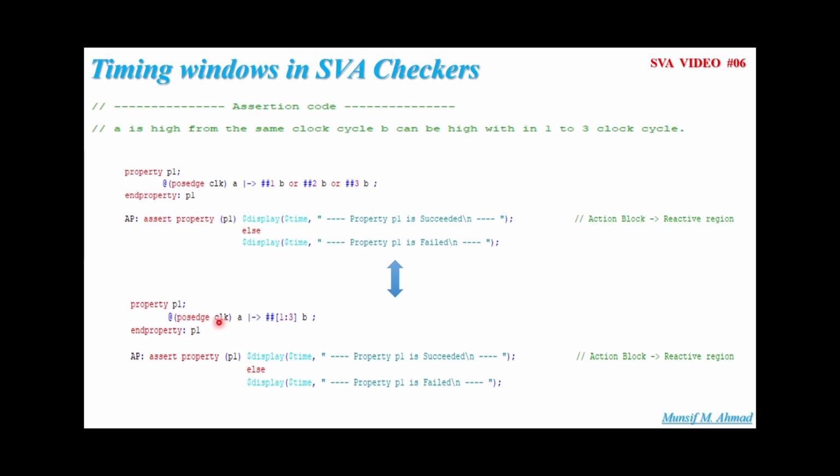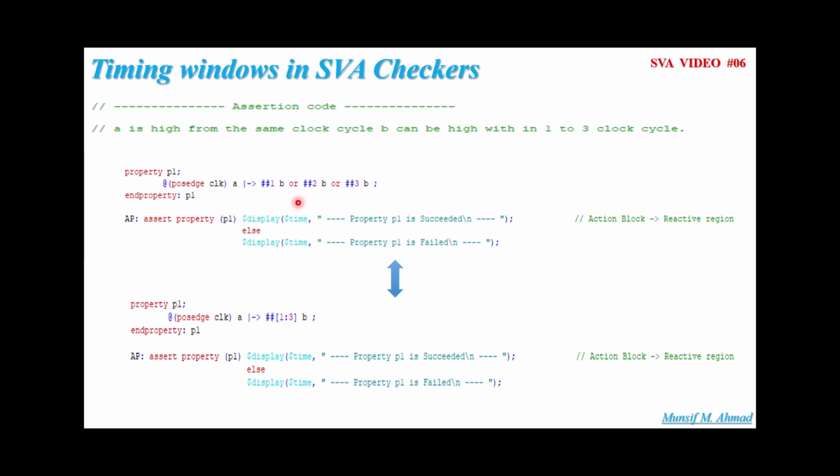Similar to this, we can write the assertion for the same line. Property P1: at every passage of the clock, A is high, and from the same clock cycle, ##[1:3] B can be high in the next 1 to 3 clock cycles.